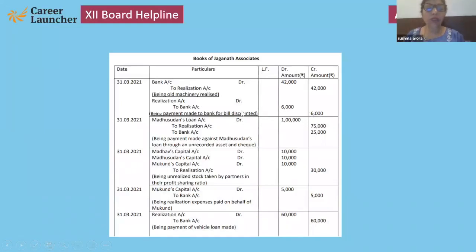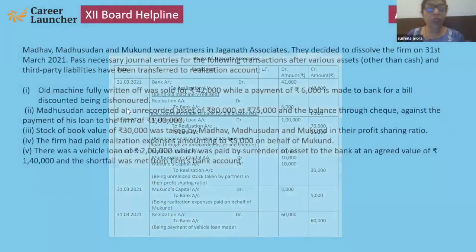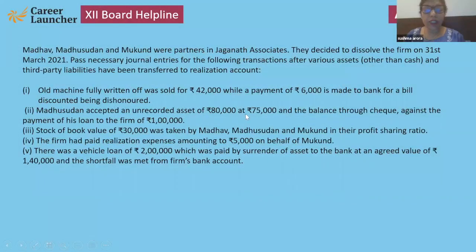Okay, next question. Madhusudan accepted an unrecorded asset of 80,000 at 75,000 and the balance through cheque against the payment of his loan to the firm, which was only 1 lakh rupees. See, one by one. Total loan is of 1 lakh rupees. Asset given of 75,000 rupees and the balance through bank.